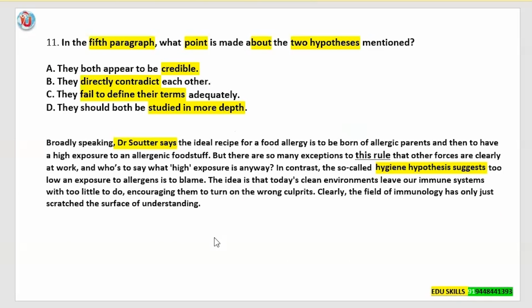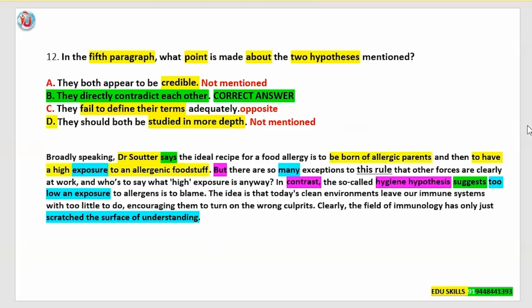In the text, I have taken down the keywords like but. In the text, I have used the skills and strategies which have been given by our mentor. If you read the text clearly, it is mentioned, broadly speaking, Dr. Soter says the ideal recipe for a food allergy is to be born of allergic parents and then to have a high exposure to it. Then there is a contrast word, but.